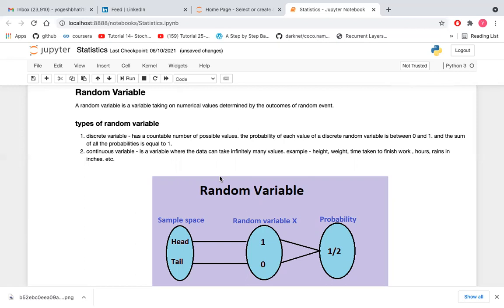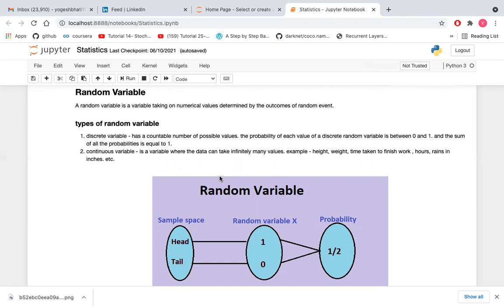In the coin toss example, the probability of getting a head is equal to 1 by 2, and the probability of getting a tail is equal to 1 by 2. The summation of the total probability is equal to 1 in the case of a discrete variable.